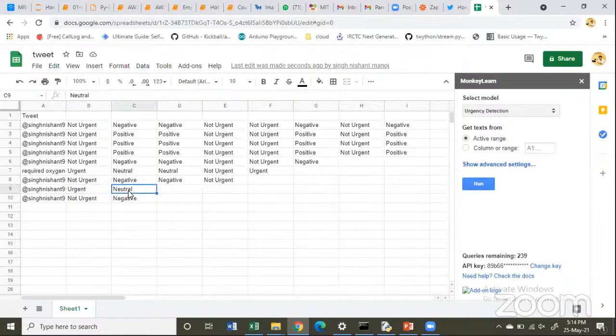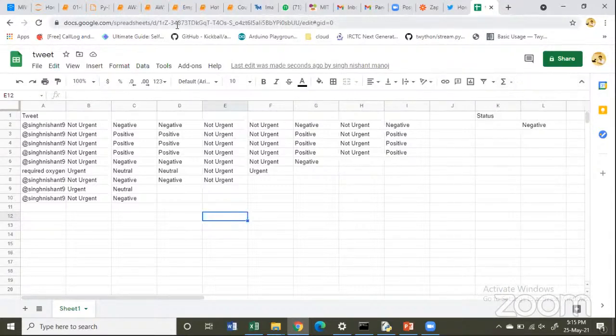So whenever someone tweeted, what is that Twitter link? You will get it over here. Simply click on the link, and if it is very urgent, try to reply to it. This is what making an NLP model means, otherwise it doesn't make sense. So this complete process is an automated process, starting from the tweet to analyzing, making that model, analyzing that model, and predicting with that model in an Excel. This is the first approach, the first thing. Okay, this will also be a part of our syllabus.